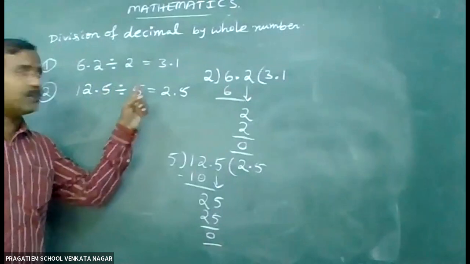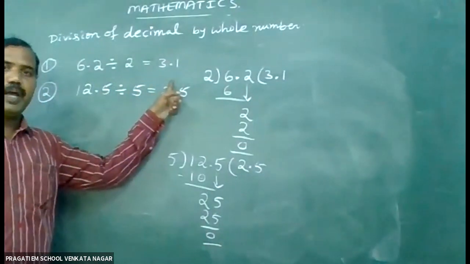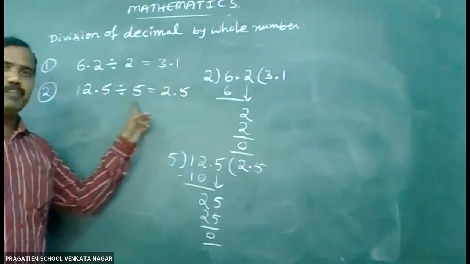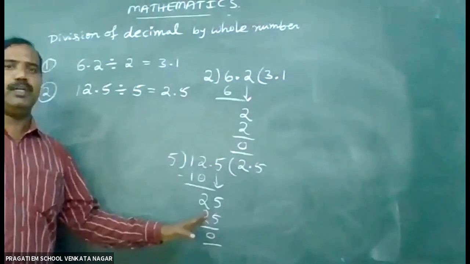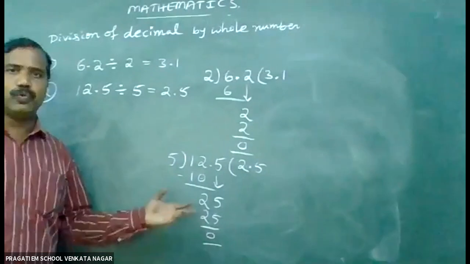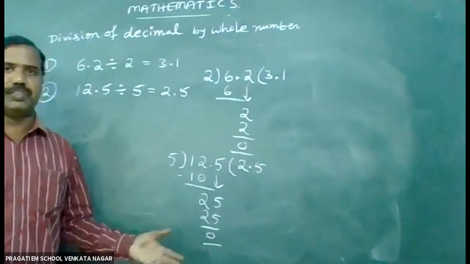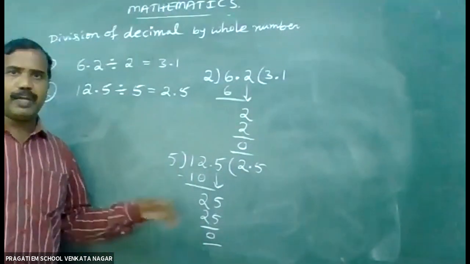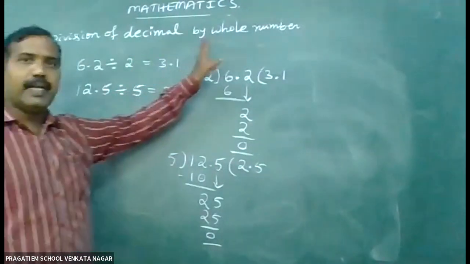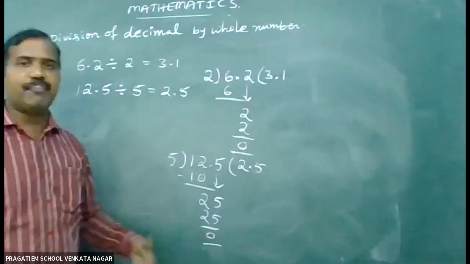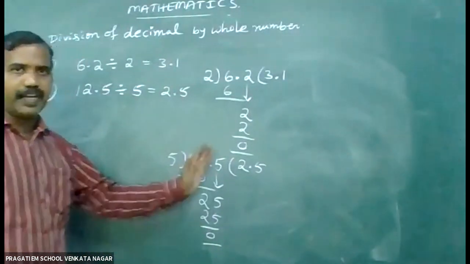6.2 divided by 2 gives you 3.1 and 12.5 divided by 5 gives you 2.5. This is the normal method, the long division method, usually you are going to do in calculations. Okay, children, also write down, and I will explain division of decimals by 10, 100 and 1000 as a different topic now. Write down these two questions.